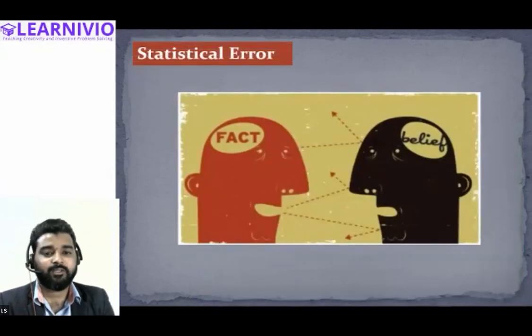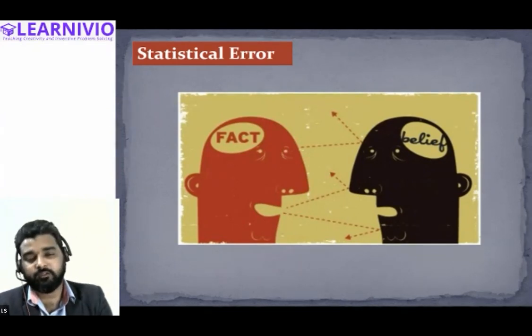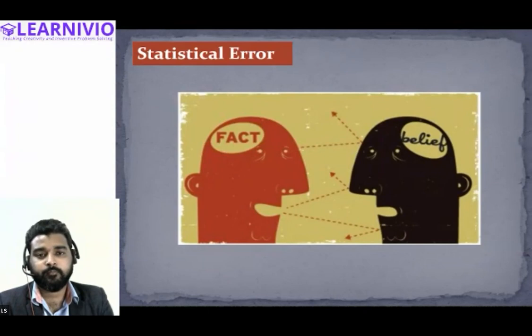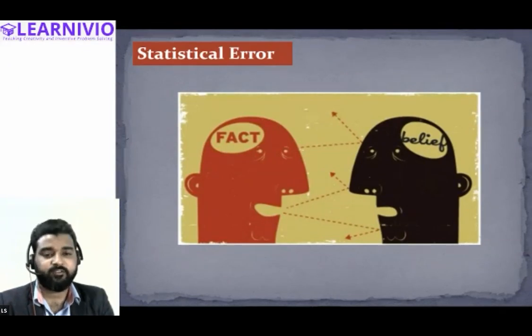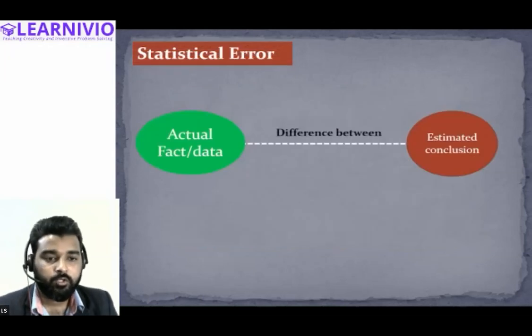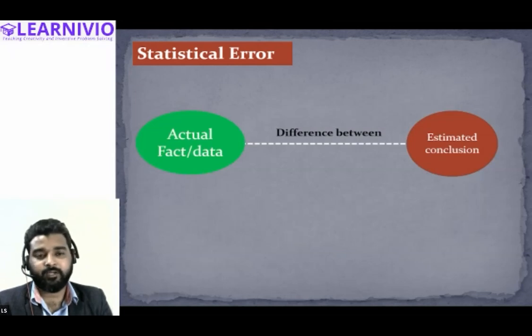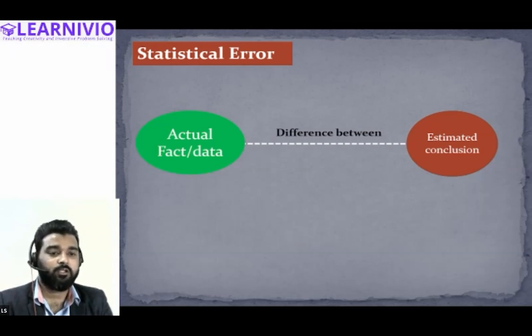The difference between the belief and fact, you can say, is statistical error. The belief that the investigator has developed on the basis of the information that he has collected, and the fact that actually exists, the difference between the fact and belief is called statistical error. All right. So the difference between the actual fact and the estimated conclusion that the investigator has made on the basis of collected information leads to a situation which is called a statistical error.